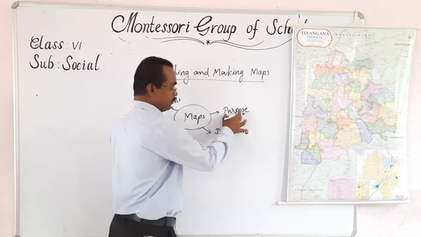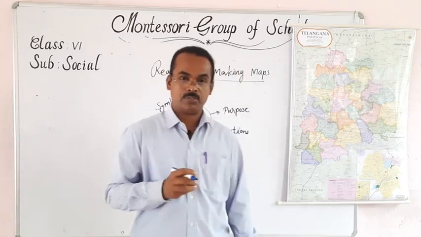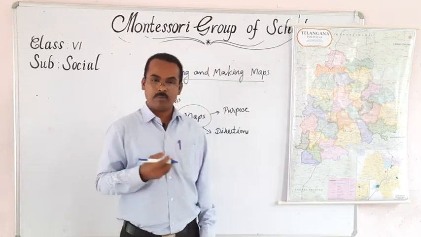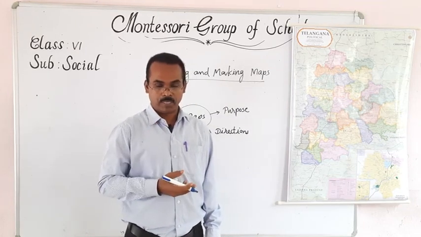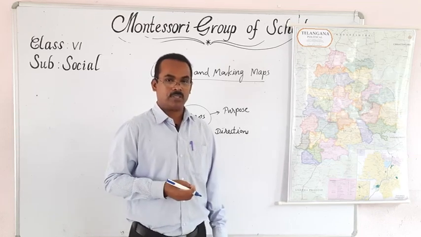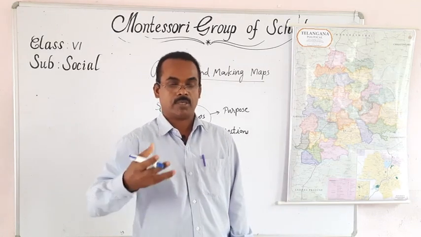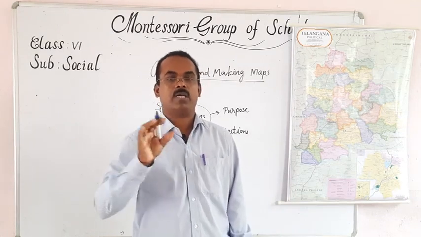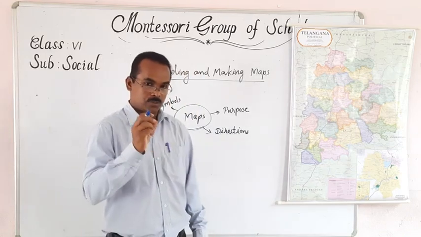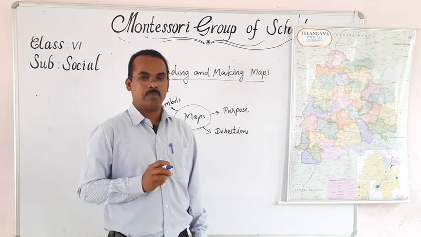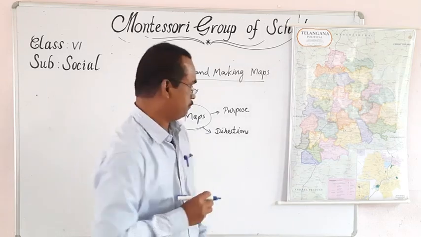First one is purpose. We know that there are different types of maps. According to our purpose or needs, we have to make different types of maps. Suppose it may be physical maps, political maps, or a Telangana map, or the map of our country. Which one we need, we want to learn, based on that we have to make a map. That is known as a purpose. It means a map maker should consider for what purpose that map is being made. Based on that he has to make a map.